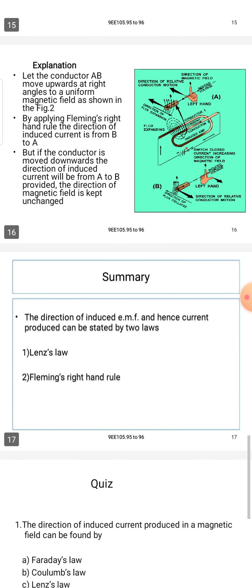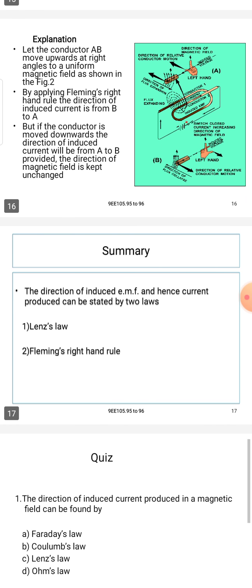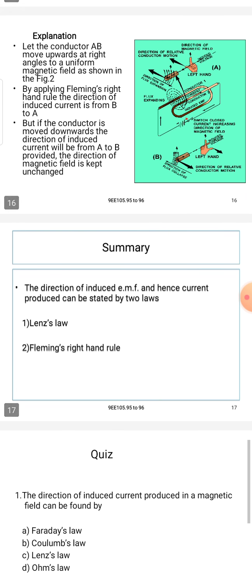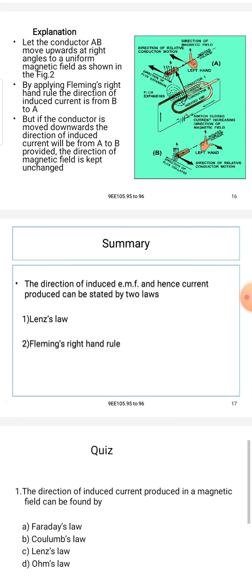Let us see the next page. Let the conductor AB, as you can see in the image, move upward at right angle to the uniform magnetic field.